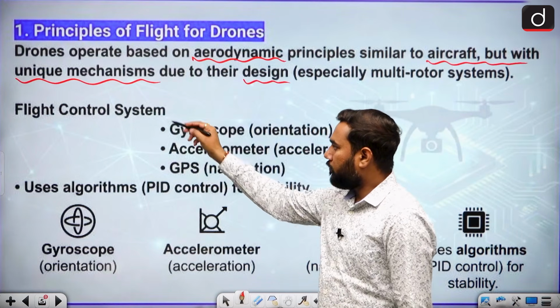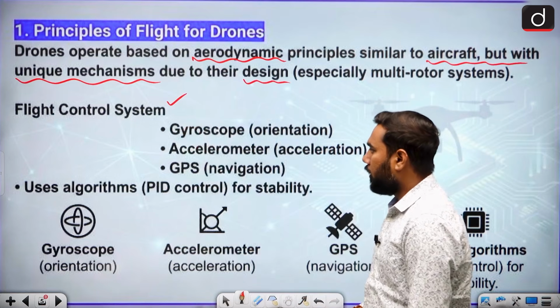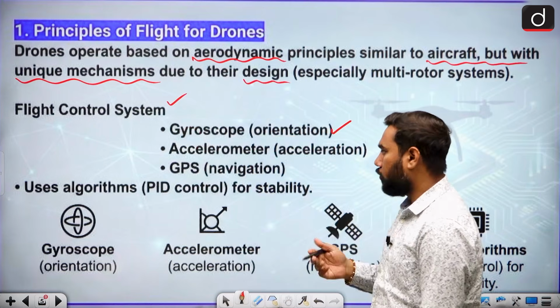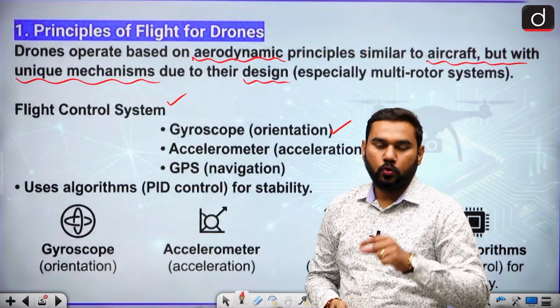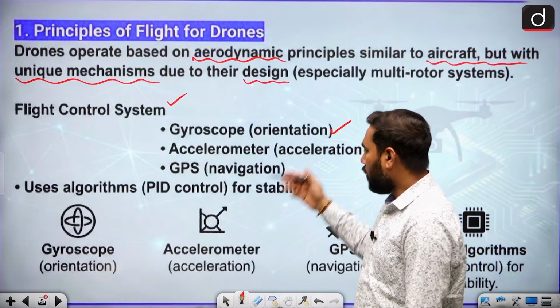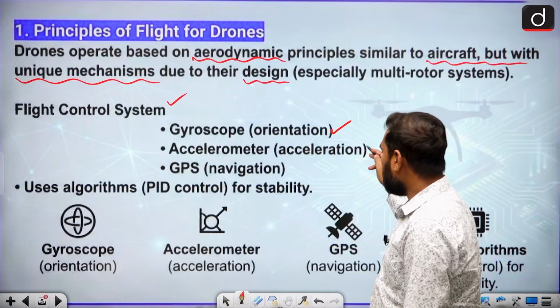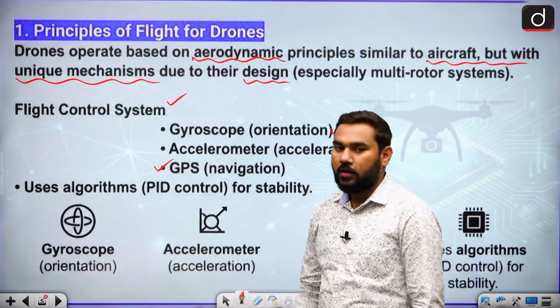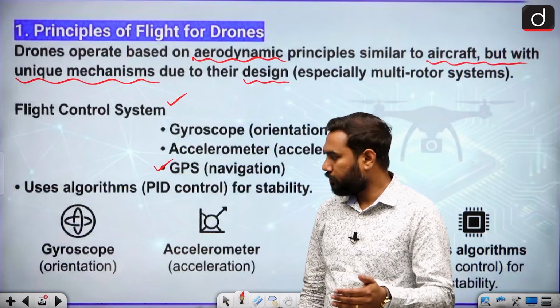And when we talk about the flight control system, your flight control system can have a gyroscope for orientation. You know it, the same gyroscope that we use in our space technology also for satellite motion and orientation. An accelerometer is there for acceleration, and GPS, one of the most important things for connectivity and navigation.